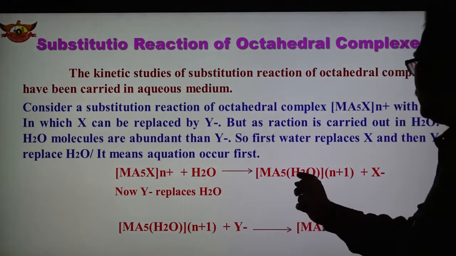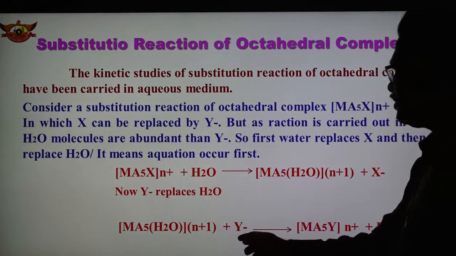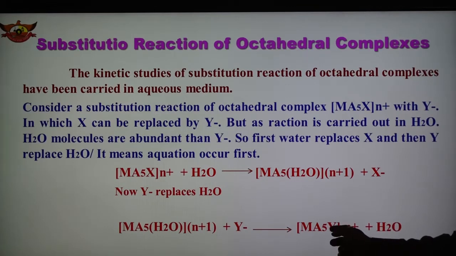In the second part, this complex reacts with the Y ligand, and now Y enters the coordination sphere and water gets replaced. So first the X ligand is replaced by water, and then the water is replaced by Y. These are the two-step reactions, and in this way substitution reaction in the case of octahedral complexes takes place.